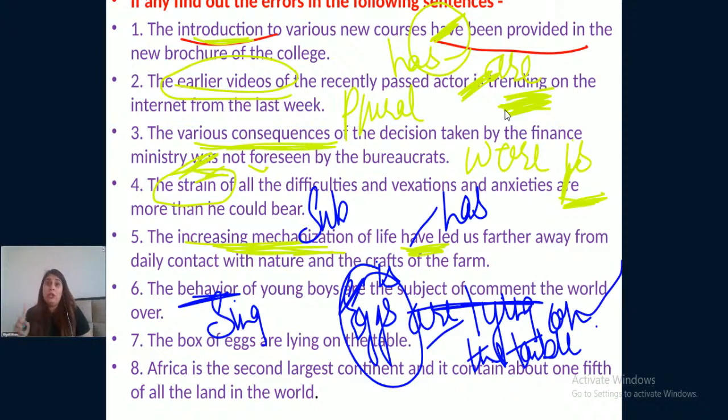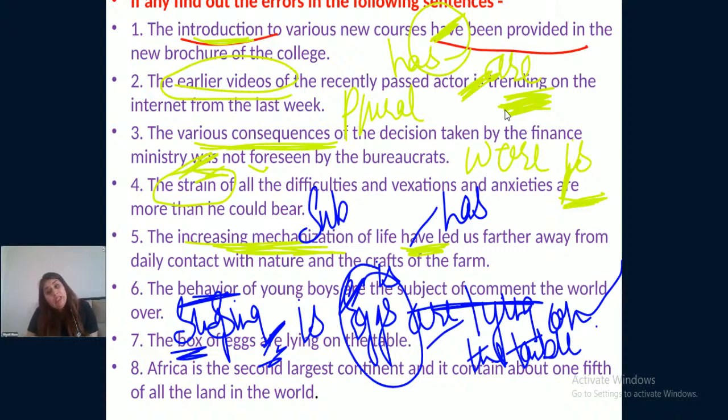Now, eggs are not lying on the table. The box of eggs are lying on the table. Now, box is again singular, so your verb should be: the box of eggs is lying on the table.